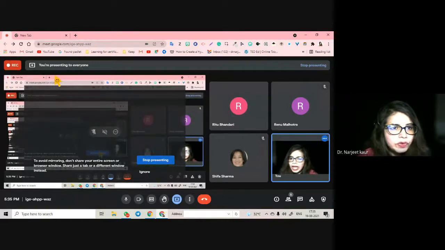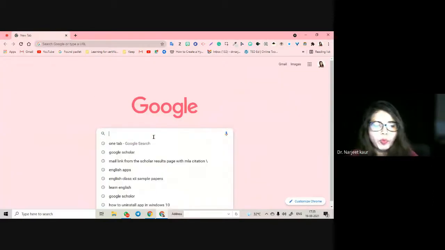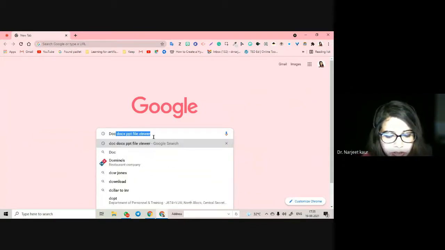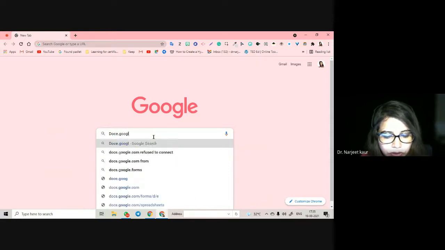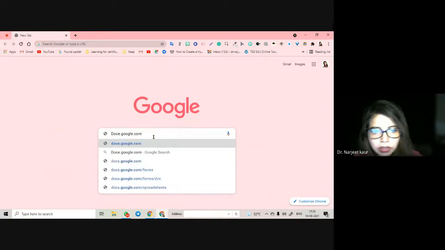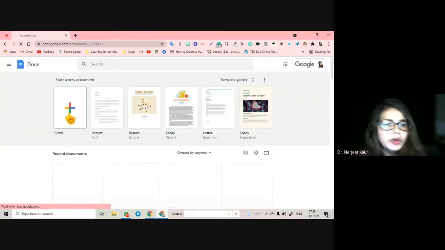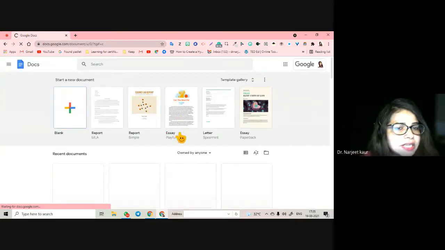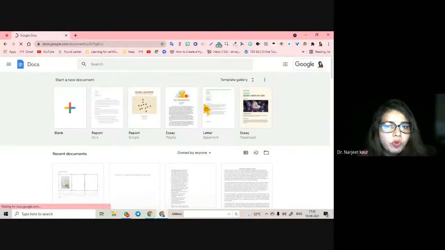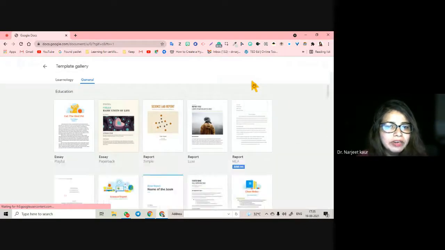So yeah, as we always say, there are 3 to 4 ways of accessing. I'm going to start with Google Docs. So 3 to 4 ways of accessing: docs.google.com, one way. You can directly get into Docs and it is going to open a page wherein you can start a new document, or you can select any one of the templates from the gallery that has been defined. You have your own gallery also.